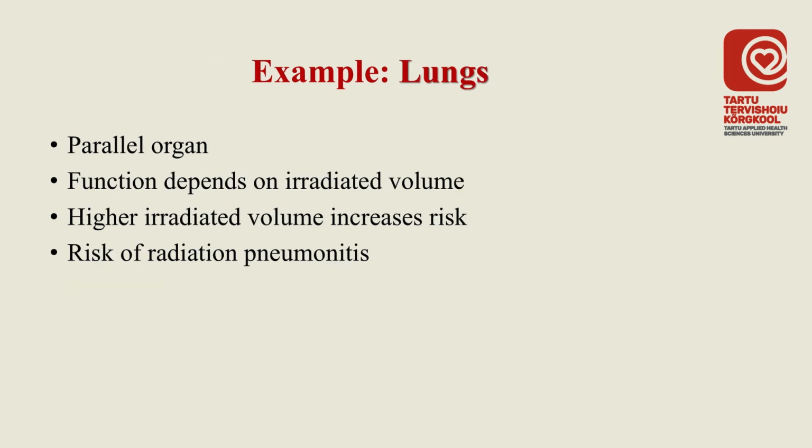The lungs are an example of a parallel organ. This means that their function depends on how much of the organ is irradiated. If a small volume receives a high dose, the organ may still function normally. However, as the irradiated volume increases, the risk of complications also increases. This is why dose volume parameters are important for parallel organs. One of the main risks is radiation pneumonitis, which is an inflammatory reaction of the lung tissue.